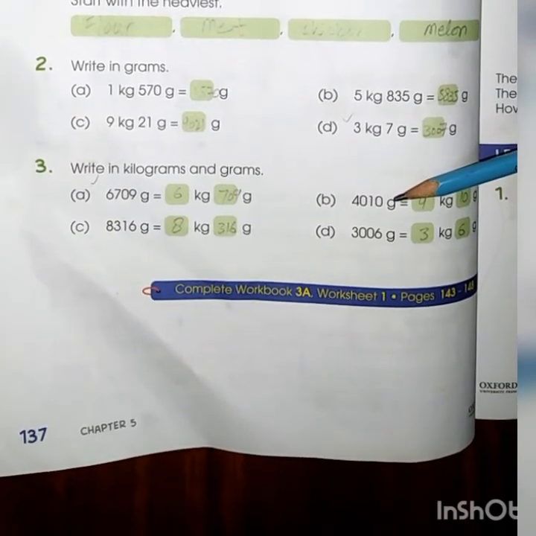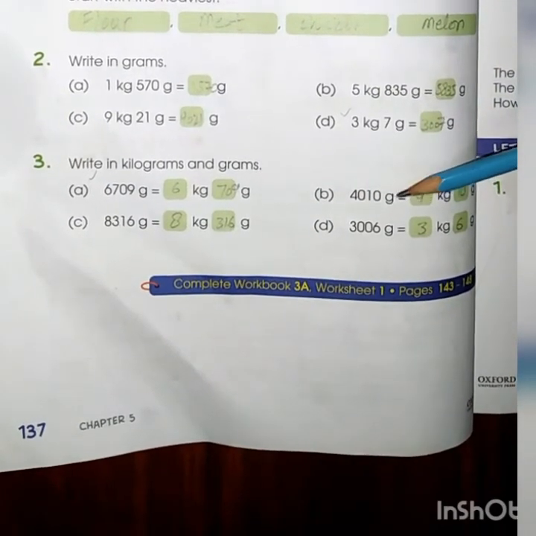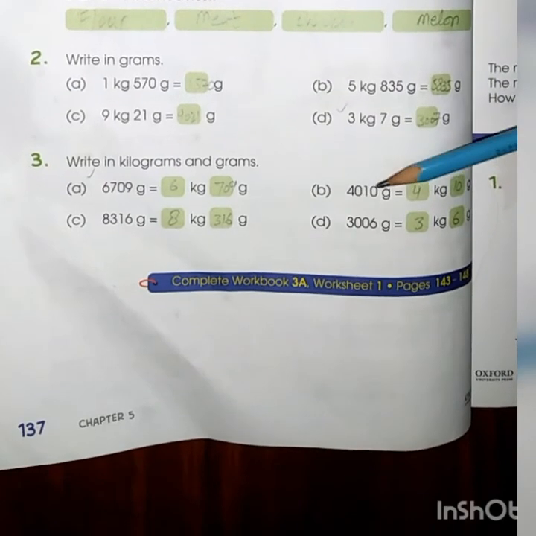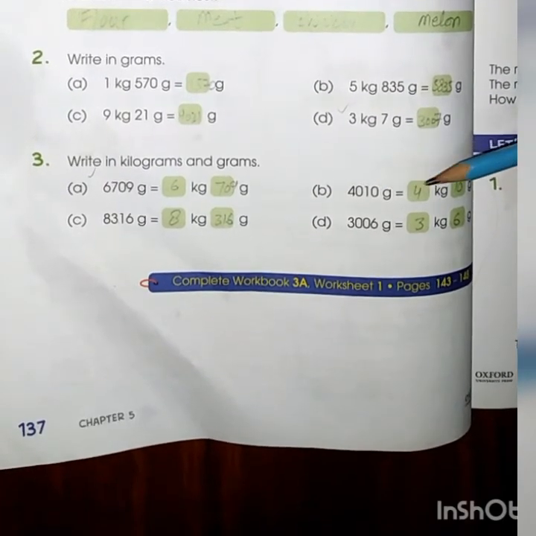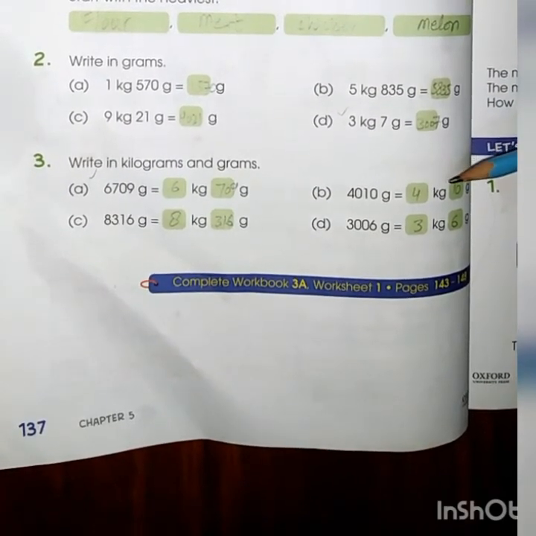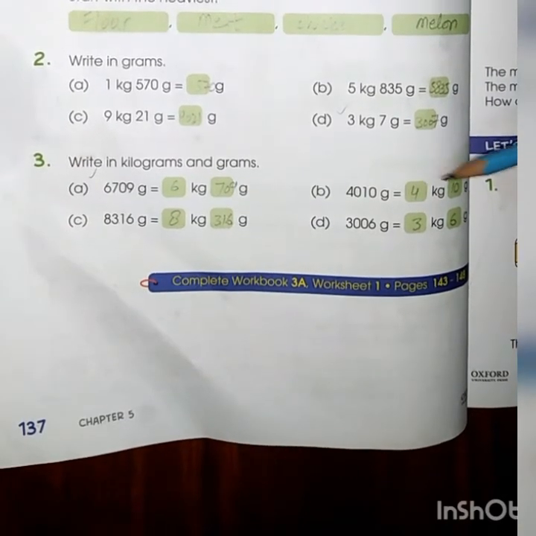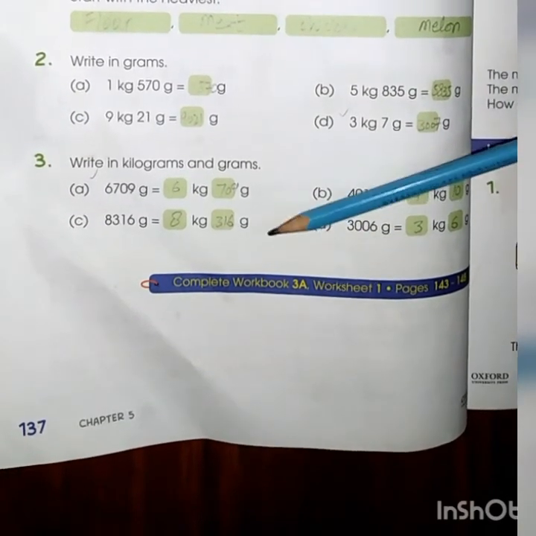B. 4010 gram. We have to convert 4010 gram into kg and gram. So 4000 gram will be equal to 4 kg plus 10 gram. 4 kg 10 gram.